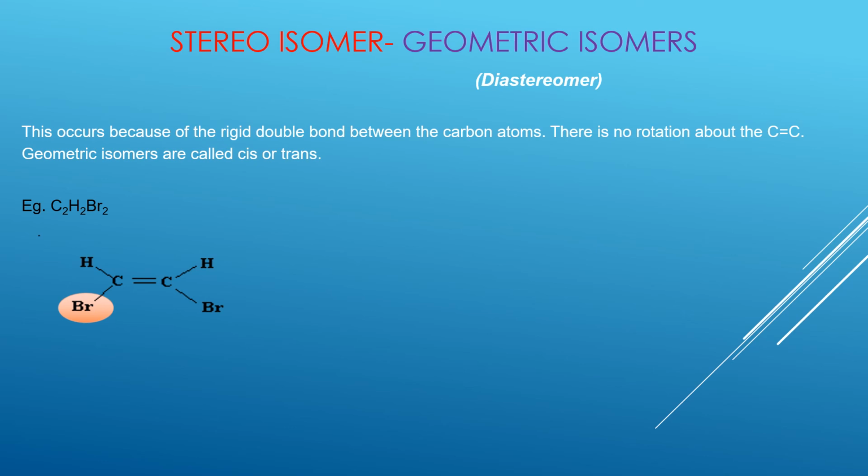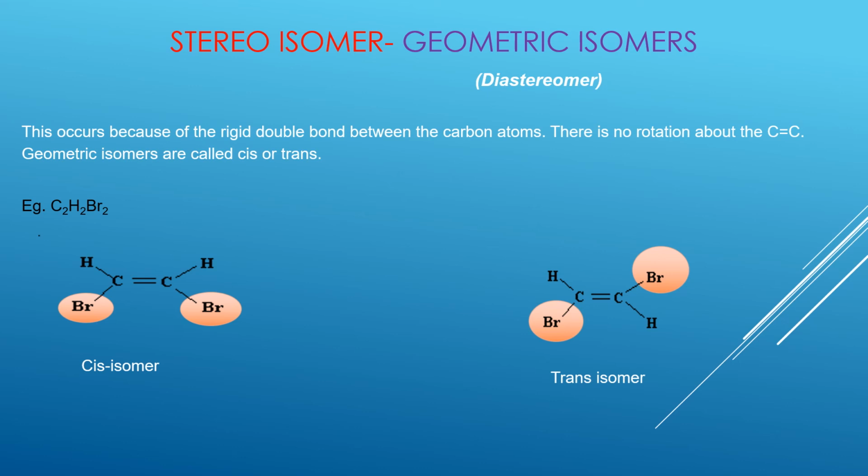Right. So let's look at the position of the different groups which are attached to the carbon. Two same groups on the same side form a cis isomer. On the other hand, if I have a structure like this, let's see where the same groups are. Same groups are on the opposite sides, so that makes them a trans isomer. Okay. So students, a cis isomer is where you have two same groups on the same side, whereas a trans isomer will have two same groups on the opposite sides.